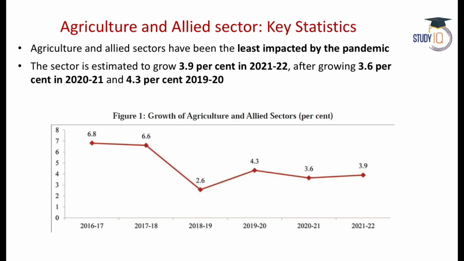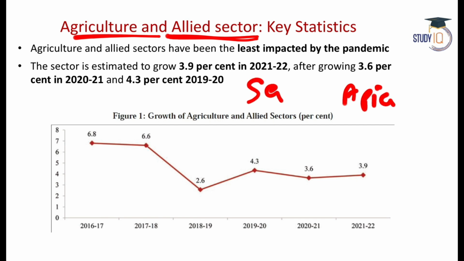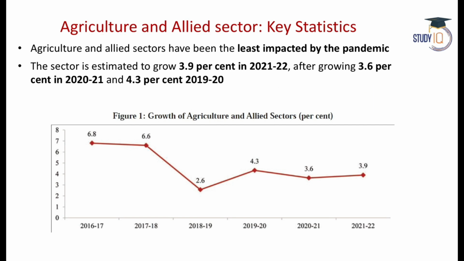Now let's take a look at some other important statistics. We are done with the leading producer of different important crops, etc. Now let's take a look at the contribution of agriculture. So agriculture and allied activity. What is allied sector? For example, agroforestry, apiculture, honey bees rearing, sericulture or silkworm rearing, all of these are allied sectors. Fisheries sector, dairy sector.